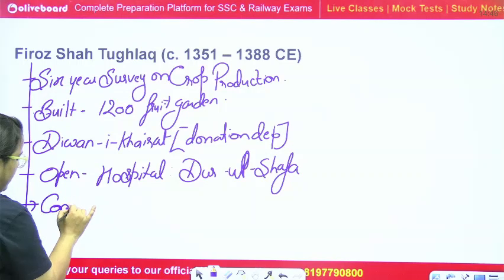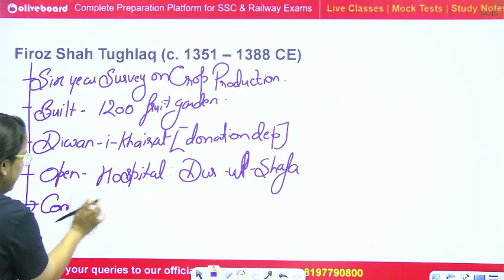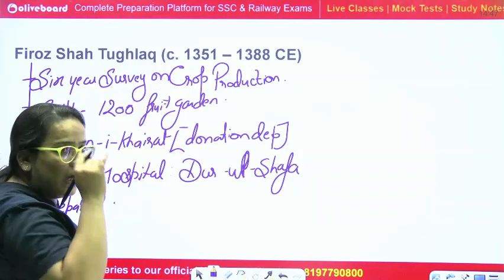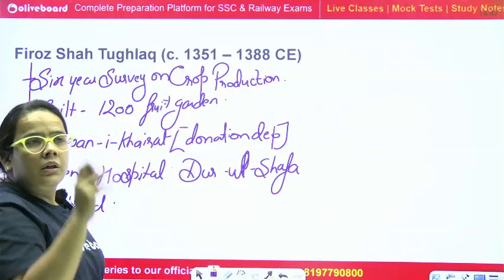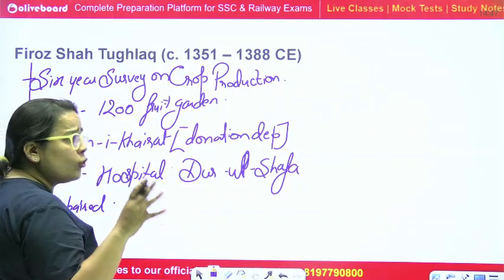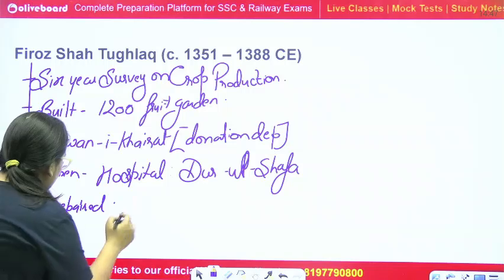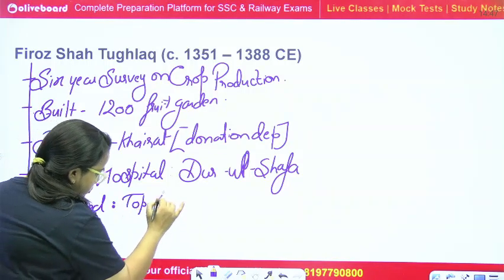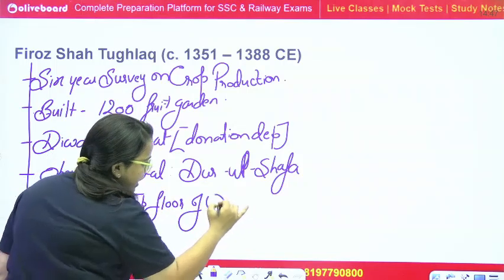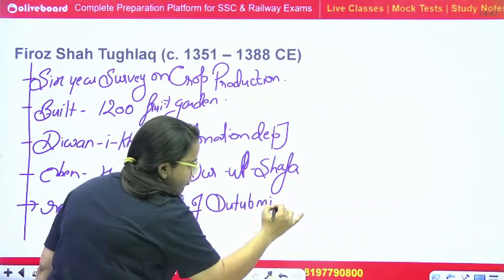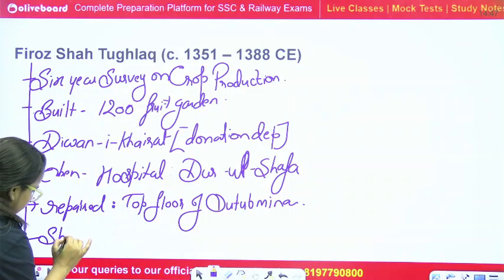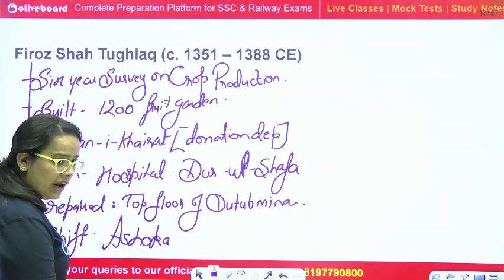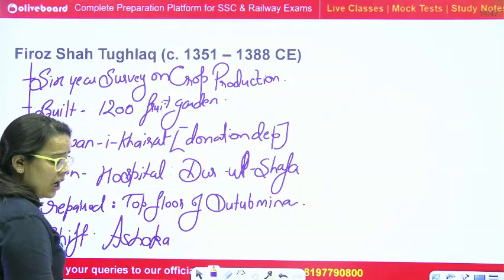he repaired, not completed. He repaired. Due to a lightning issue, the top floor of Qutub Minar got destroyed, and he repaired the top floor of Qutub Minar. Right? He shifted Ashoka's pillar. Remember, in the Ashoka part, I told you one or two pillars were shifted by Firoz Shah Tughlaq.